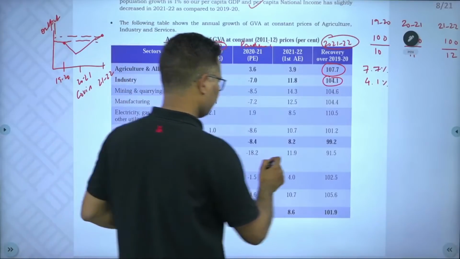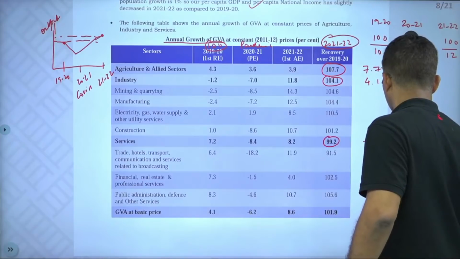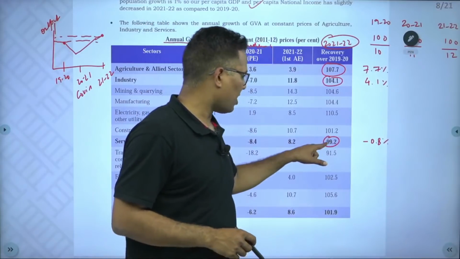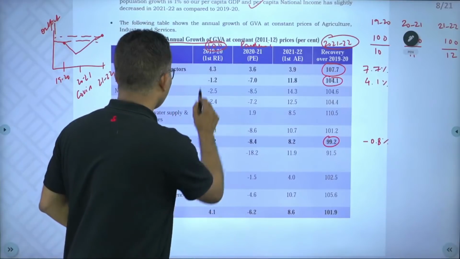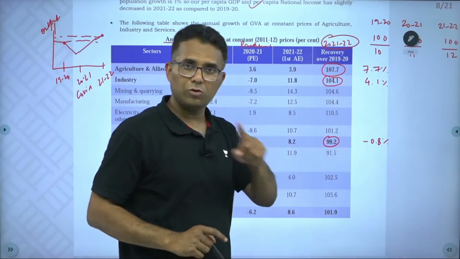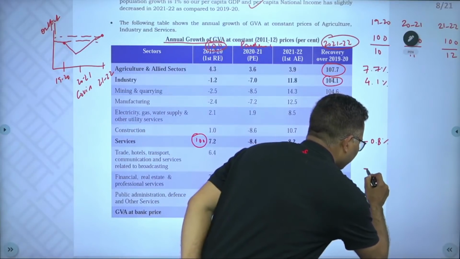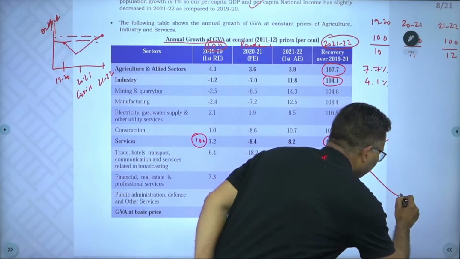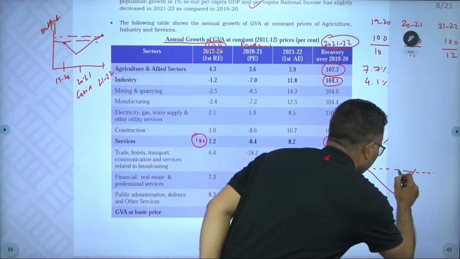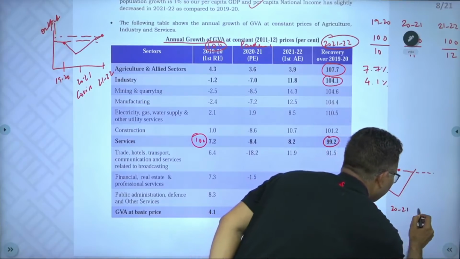And services, this one. The services output in constant terms, if we take 2019-20 as 100, our services output is still below the pre-pandemic level. So that's what I said, that this is the pre-pandemic level, we dropped, and some parameters have... this is the pre-pandemic level. So this is 2019-20, this is 2020-21 and this is